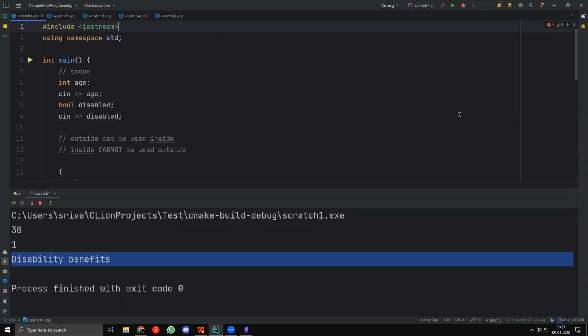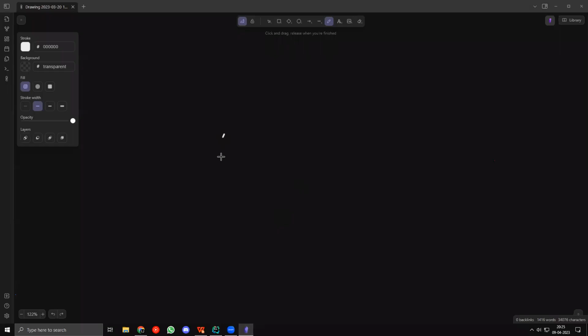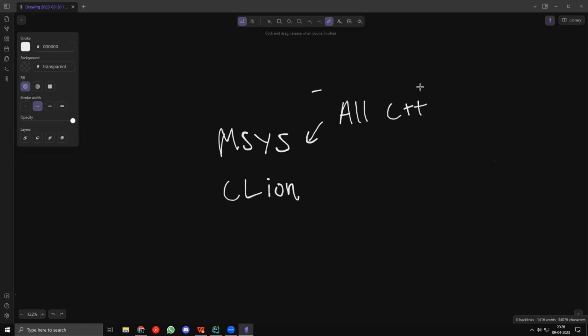Can you explain about the IDE and what you use, and how can we install something similar, what packages? So for CLion, it's very simple. I have two things: something called MSYS, and I also have CLion, that's it. MSYS is for all the C++ stuff. It has all versions of C++, everything you need about C++. And CLion is the IDE. That's all I use, honestly.